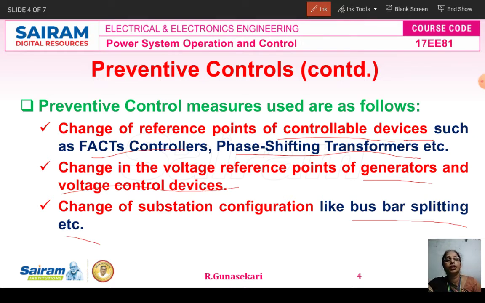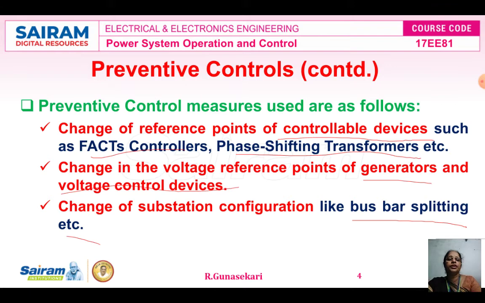So these are the preventive control measures which are used in the power system for preventive control action. For what purpose? To bring the power system back to the normal state from the alert state only. So this is the preventive control. First you write the definition of preventive control, then whether it is automatic or not, then what preventive control measures are taken in the power system. This is the preventive control.